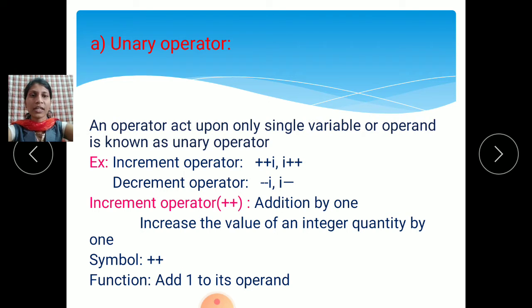Let us see the increment operator. The symbol of the increment operator is ++. Addition by 1 means increasing the value of an integer quantity by 1. Whichever variable you use with the unary operator, its value is increased by 1. For example, ++ is the increment symbol. Its function is to add 1 to its operand, meaning the value of whatever variable we use will be increased by 1.